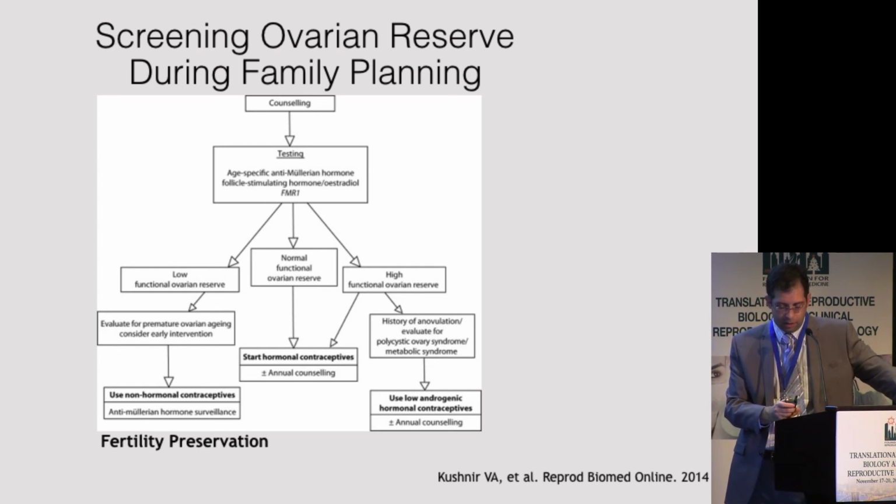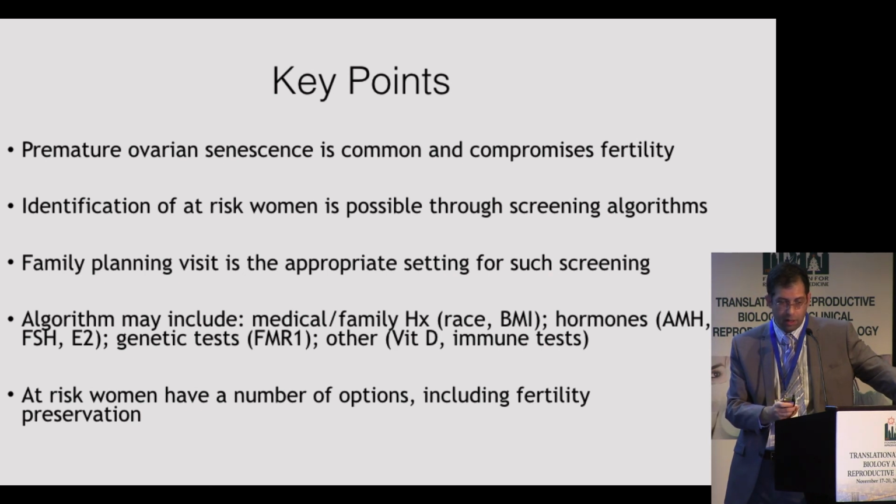And so I think that this is an emerging area, and the key points are here. Premature ovarian senescence is common and compromises fertility. Identification of women who are at risk is possible through various screening algorithms. Family planning visit is the appropriate setting for such screening.